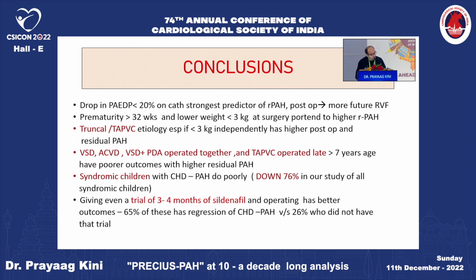So I'll conclude saying that PAEDP drop less than 20%, prematurity, syndromic children, weight less than 3, or age more than 7 years are all more likely to, and of course, truncal and TAPVC etiology are more likely to portend more residual PH. We have given these children a trial of 3 to 4 months of sildenafil. It has actually helped them. Even that much trial is enough to give a better result.